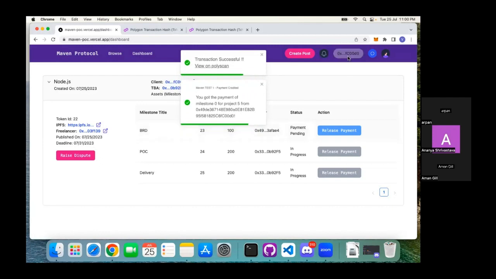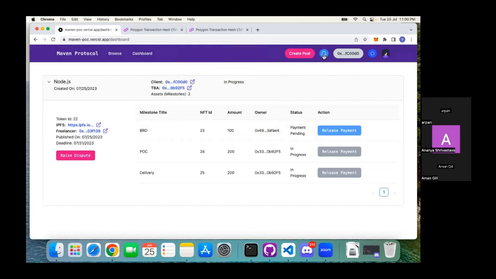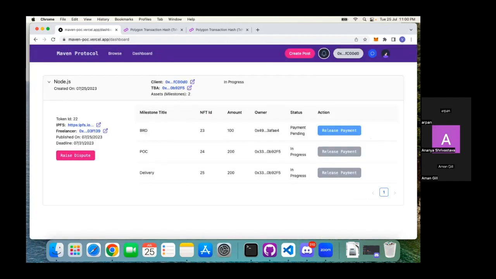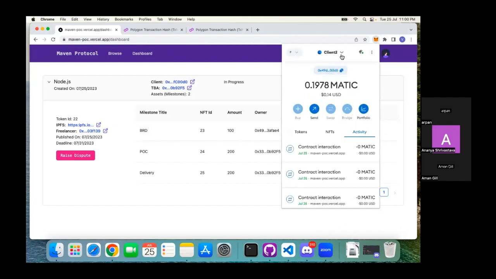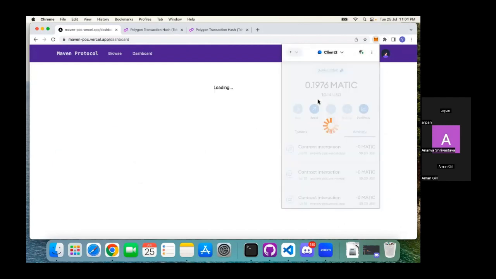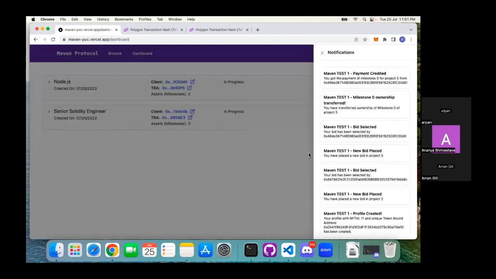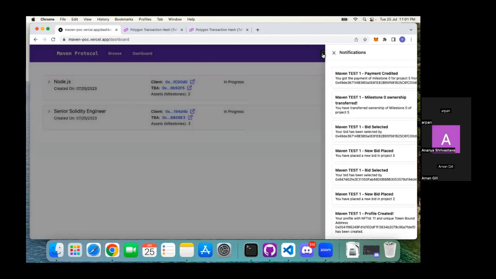Okay. Now, if we check the notification, we see that the client has released the payment of this milestone 0. And if we now go to the freelancer profile, okay, so this is the freelancer profile, then we can see that the payment is credited to this freelancer. So we have properly used this real-time notification feature.